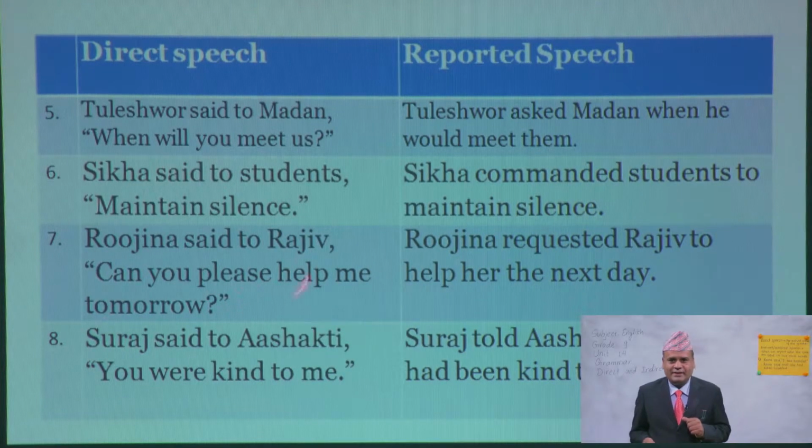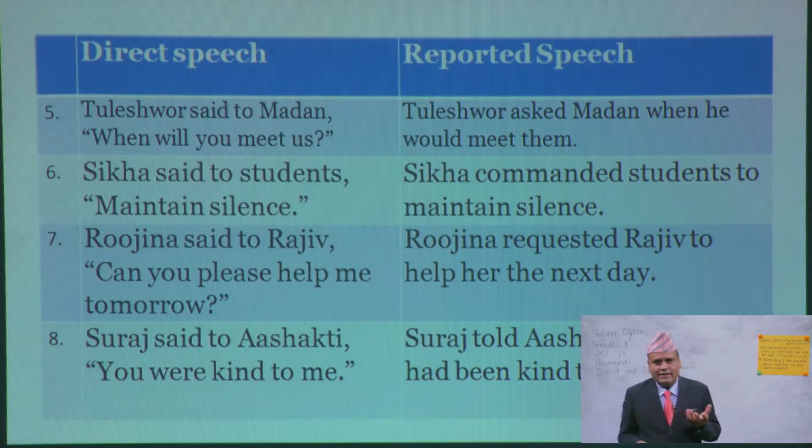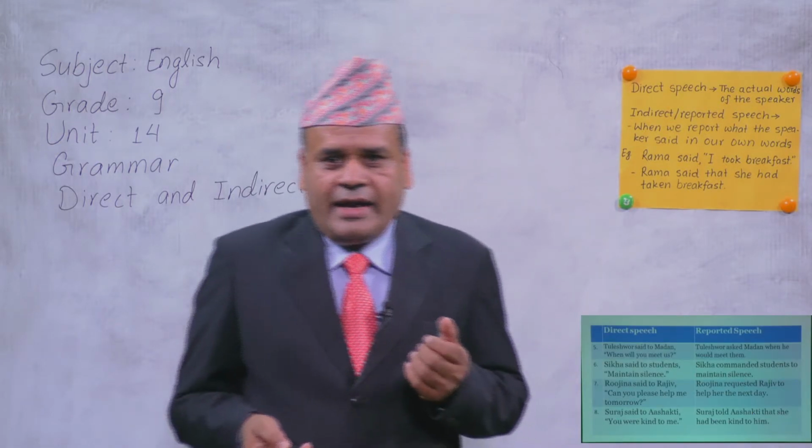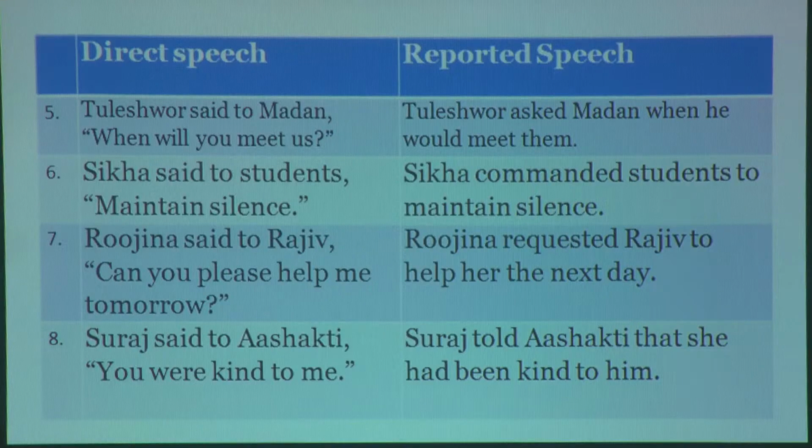Here is please. There should be some politeness and we use requested. Like Rosina requested Rajiv to help her the next day. This is imperative and we are using to as the connector. And the next is Suraj said to, Ashakti.